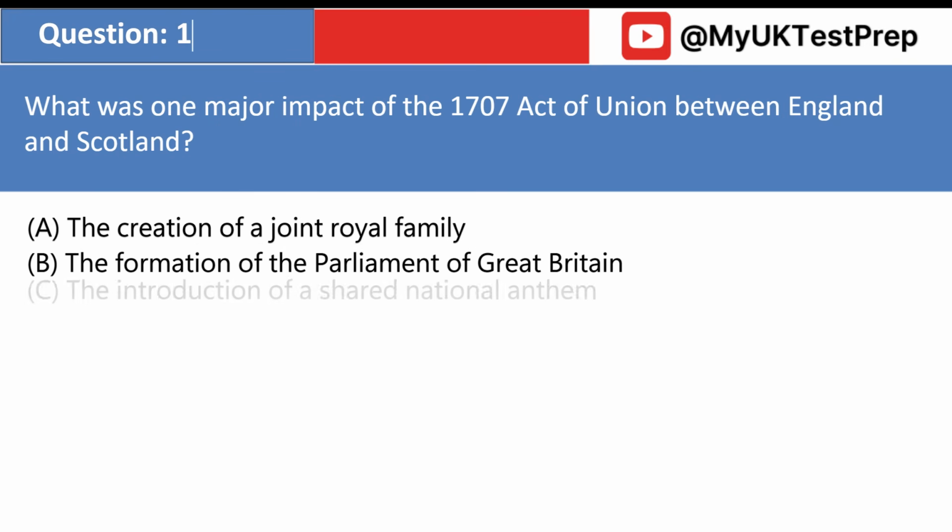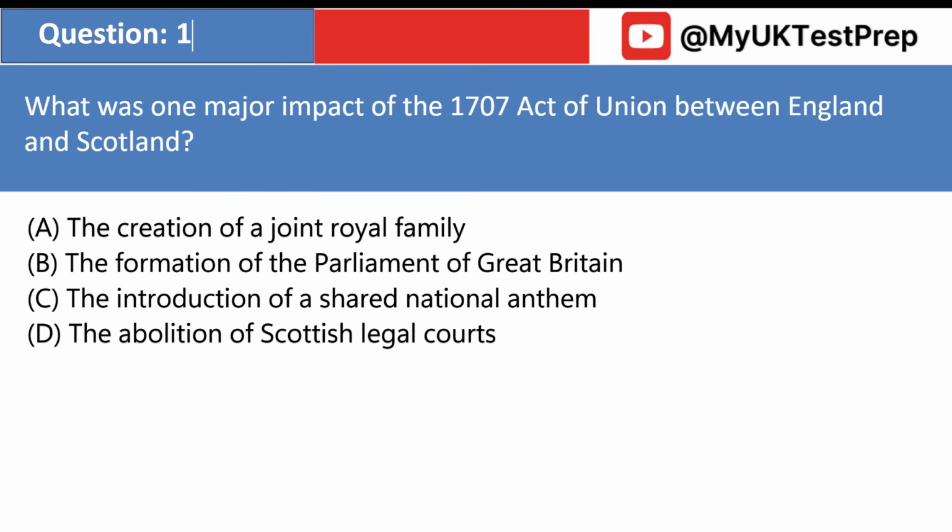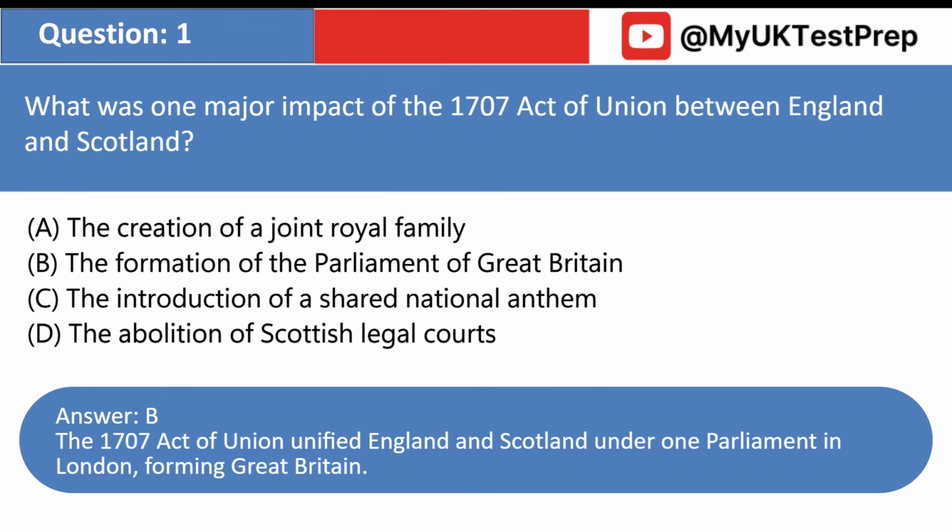What was one major impact of the 1707 Act of Union between England and Scotland? A. The creation of a joint royal family. B. The formation of the Parliament of Great Britain. C. The introduction of a shared national anthem. D. The abolition of Scottish legal courts. Answer: B. The 1707 Act of Union unified England and Scotland under one Parliament in London, forming Great Britain.